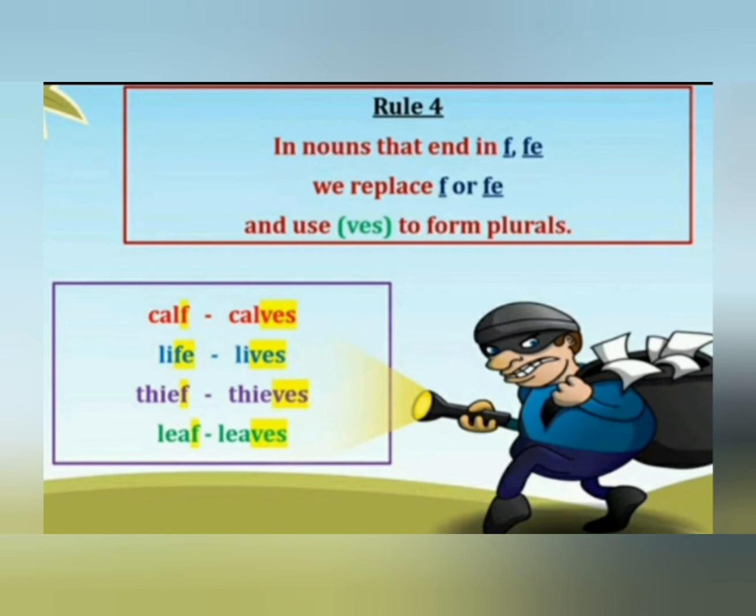Next word is thief. It ends with f, so we have to remove f and add ves. So the answer of thief is thieves. Next word is leaf. Ends with f. So we have to remove f and add ves in place of f. So the answer is leaves. The plural of leaf is leaves.